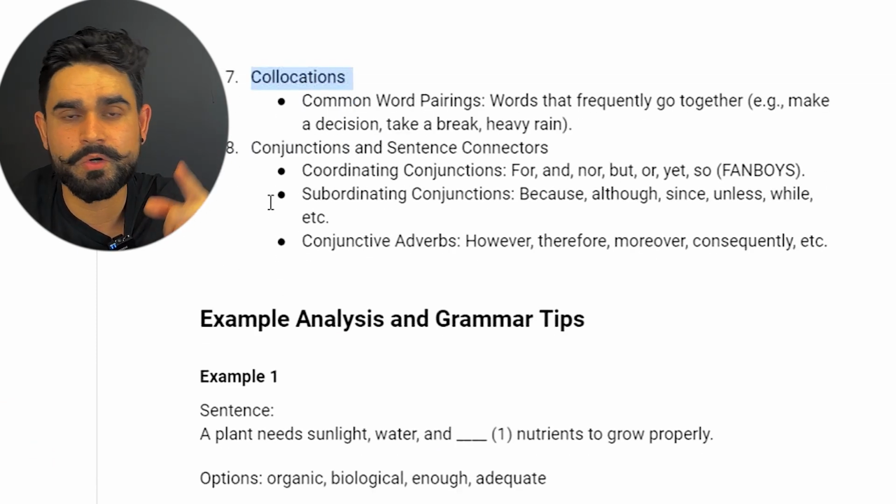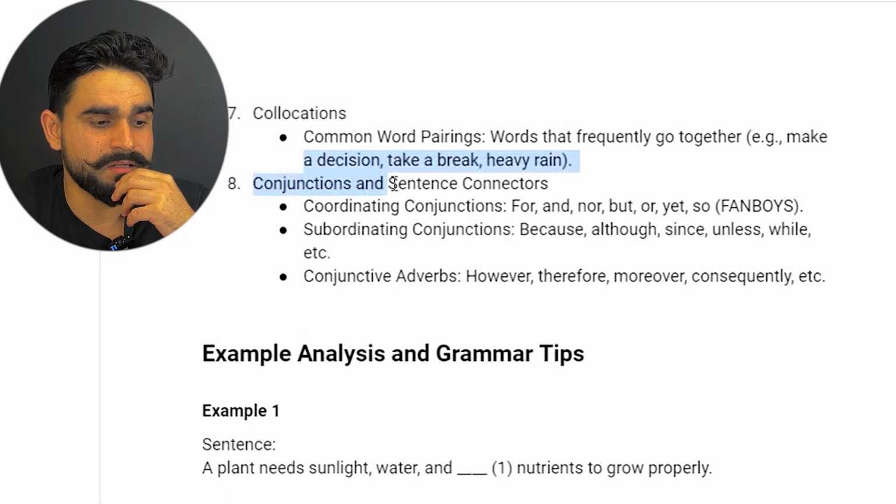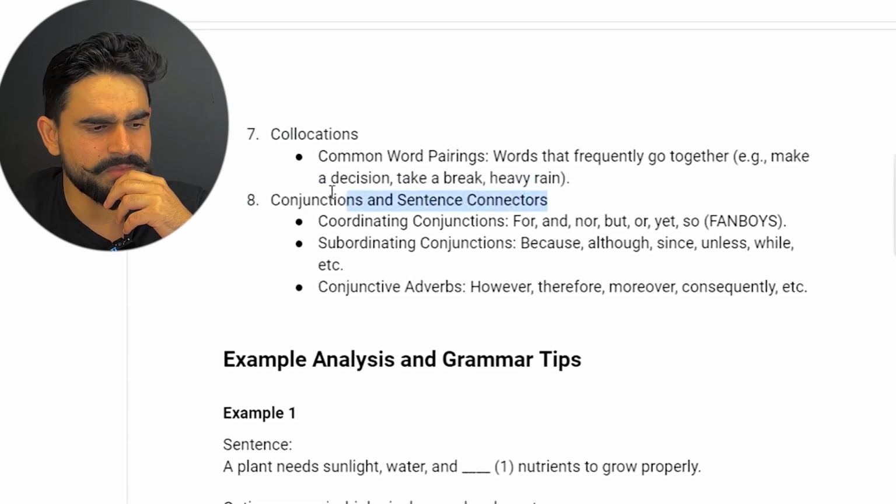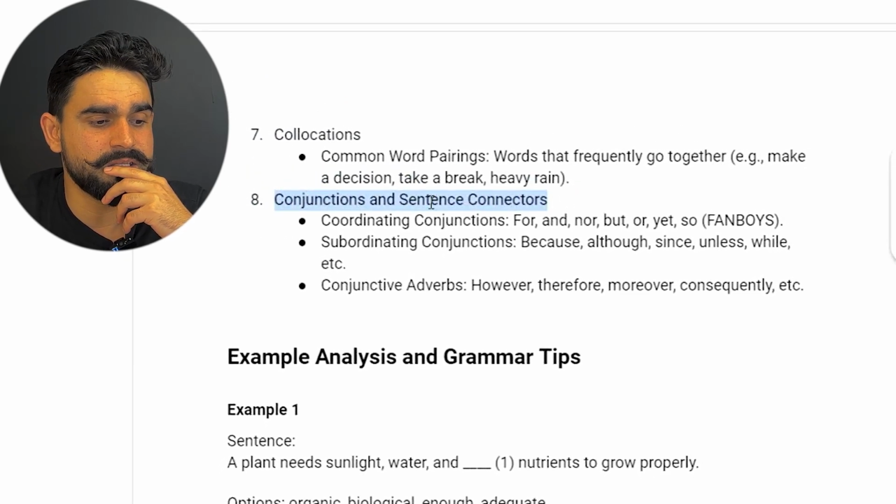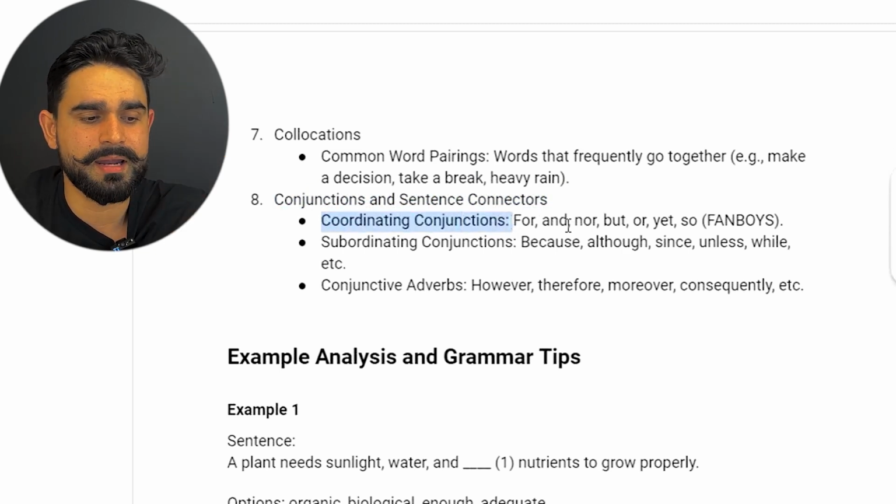Okay, let's quickly move on to the next one. The next one is, guys, conjunctions and sentence connectors. These are very important, guys. We use these for coordinating conjunctions like for, and, nor, but.